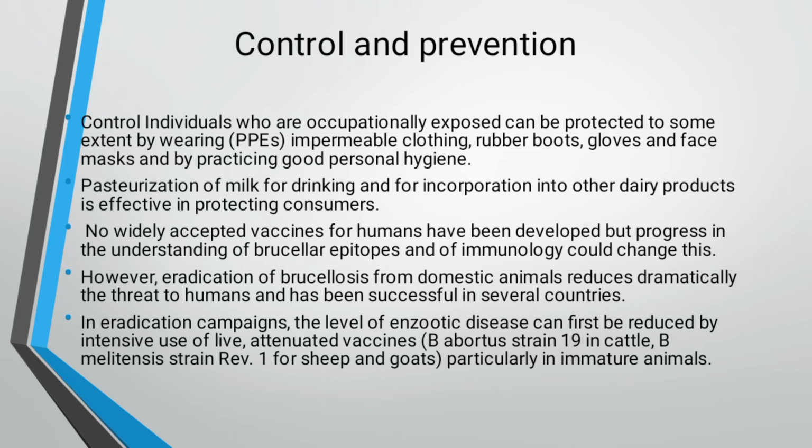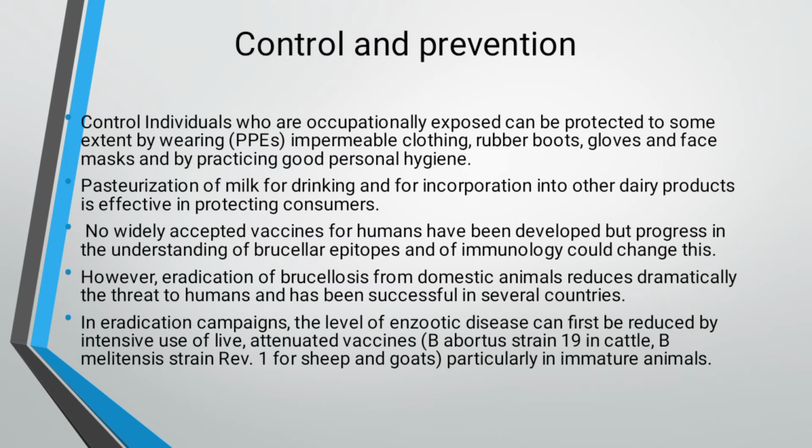That will be more helpful in prevention. The second one is pasteurization of milk for drinking and for incorporation into other dairy products, which is effective in protecting consumers.